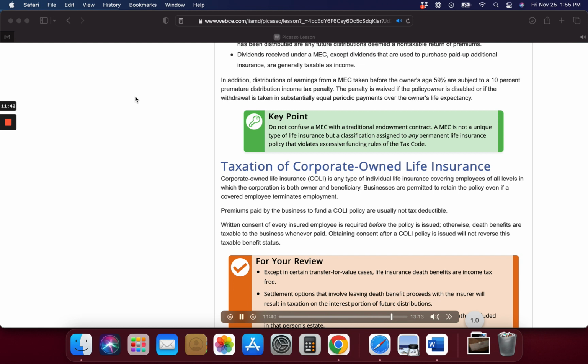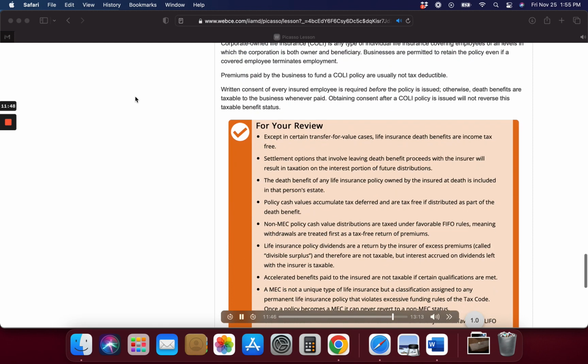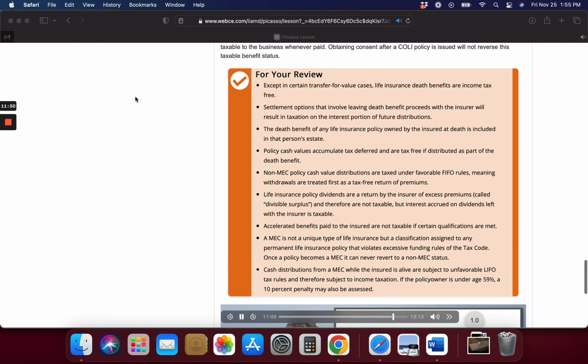Except in certain transfer for value cases, life insurance death benefits are income tax-free. Settlement options that involve leaving death benefit proceeds with the insurer will result in taxation on the interest portion of future distributions. The death benefit of any life insurance policy owned by the insured at death is included in that person's estate. Policy cash values accumulate tax-deferred and are tax-free if distributed as part of the death benefit.